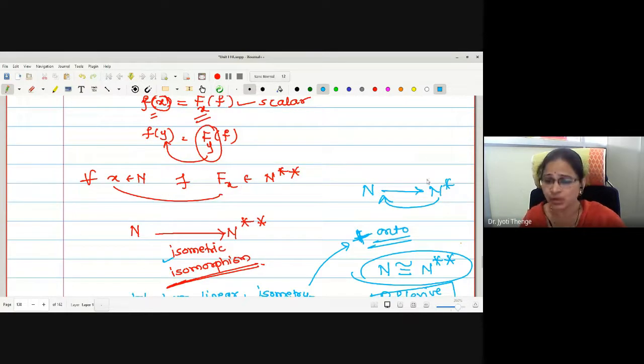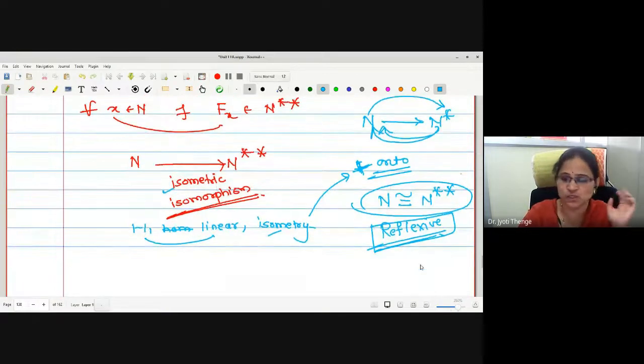Because one dual space of N is N star, and the other dual space comes with reflection. It comes back: N is equal to N double star. That's why the space is called a reflexive space. Is it okay? This is what is called natural embedding.